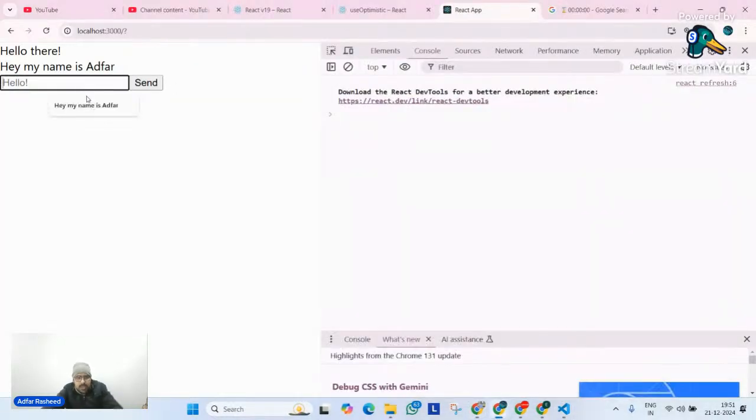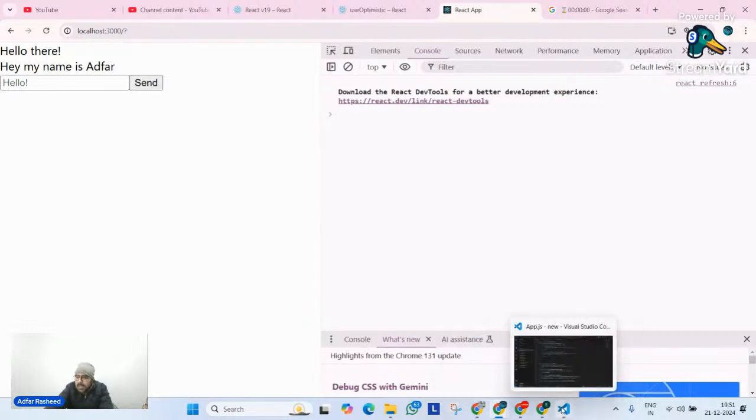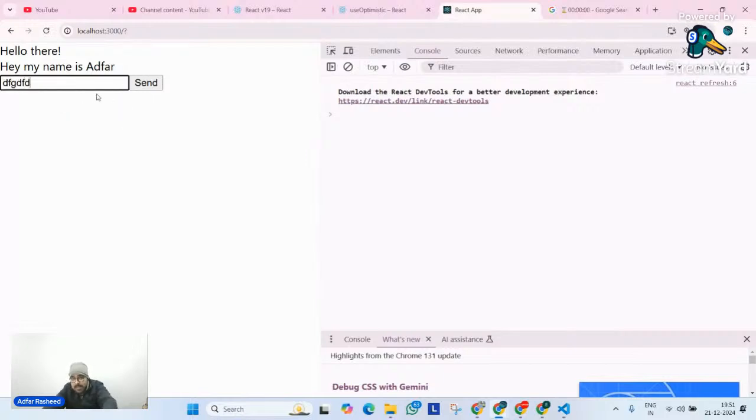If I type hello, my name is Adfar, and I click on send, you can see it is sending. But then after 2 seconds, it's vanishing. Why? Although we can attach a proper error to it, why did it vanish? Because after 2 seconds, in my state there's no input field whose name attribute is what I implemented here. But optimistically, it displayed me the data. But after 2 seconds, it vanished.